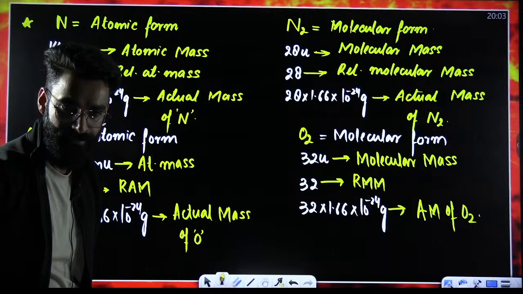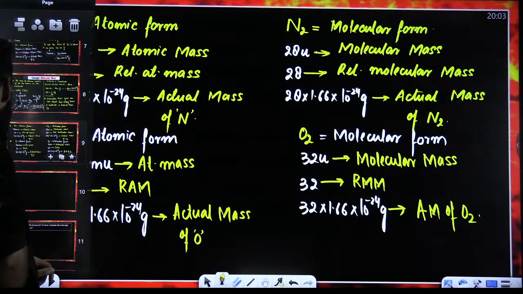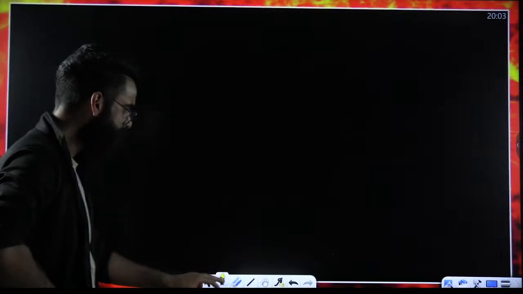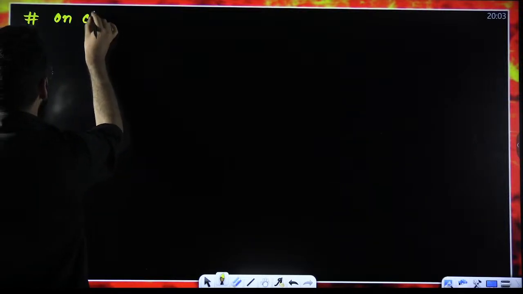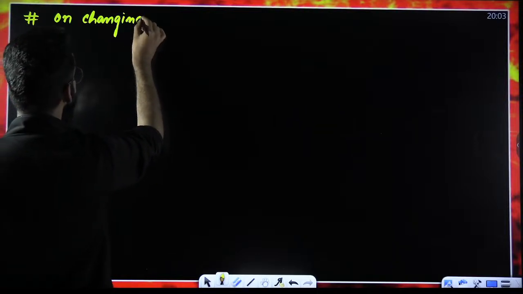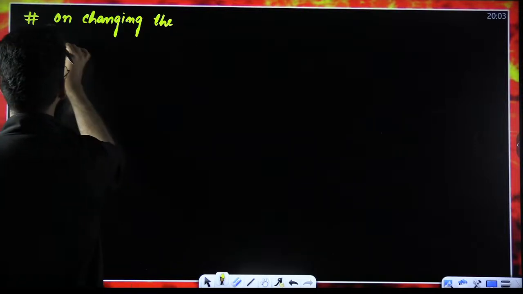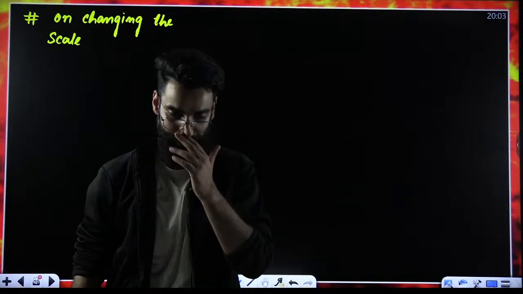Right, people? Perfect. Now, one statement I'm going to tell you, remember that. It's simple, just remember that. Do remember, my dear students, on changing the scale. What is the scale which we have chosen? The scale which we have chosen is 1U as 1 by 12th of the mass of a carbon-12 atom.